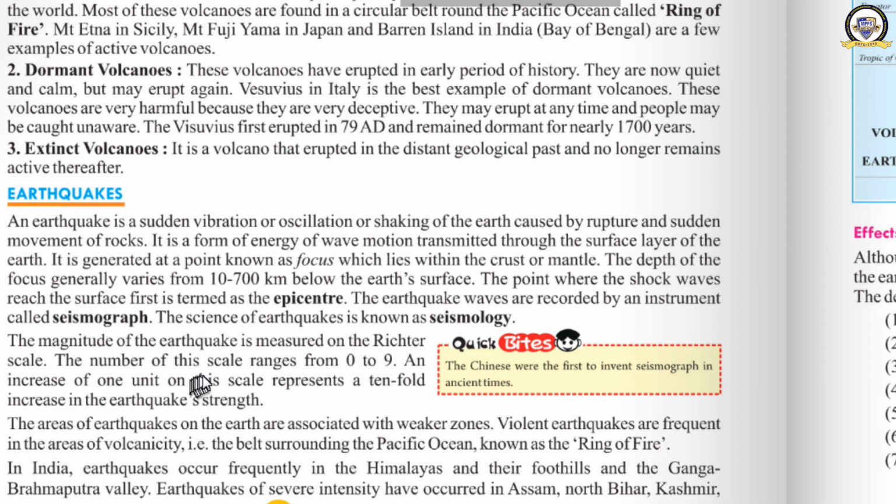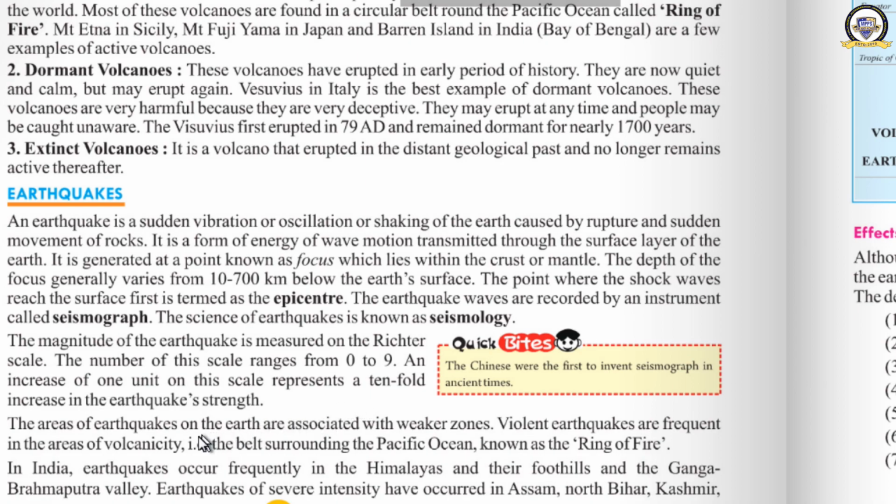The numbers on the scale range from 0 to 9. An increase of 1 unit on the scale represents a 10-fold increase in the earthquake strength. If a number goes from 5 to 6, it means that at minimum a 50 times increase has happened in the earthquake strength.